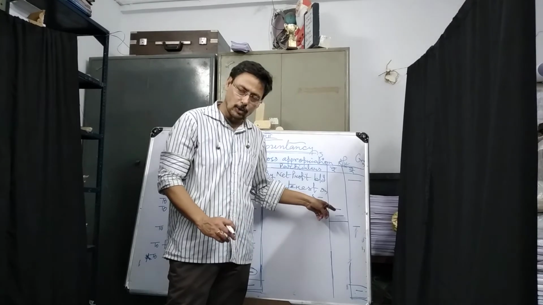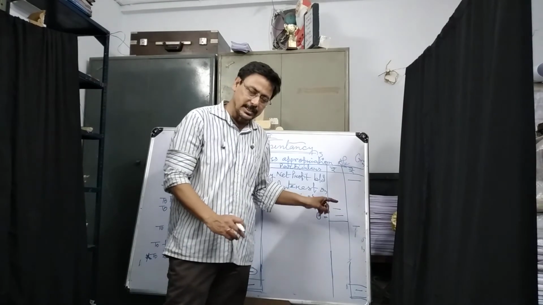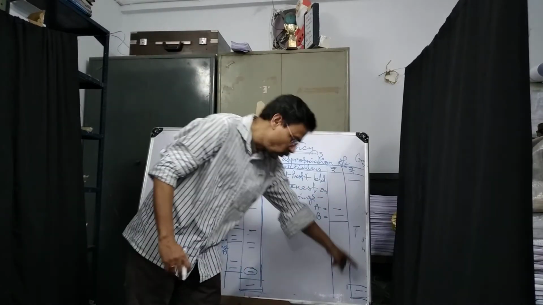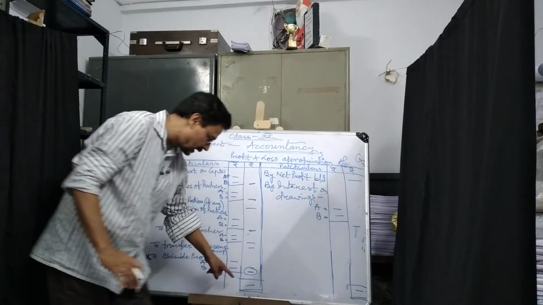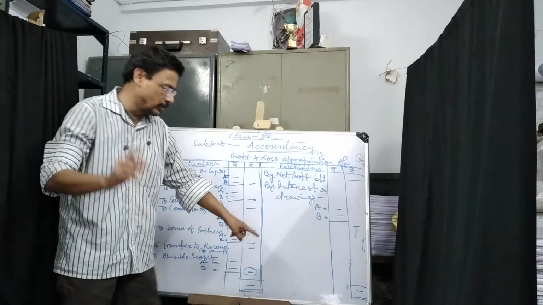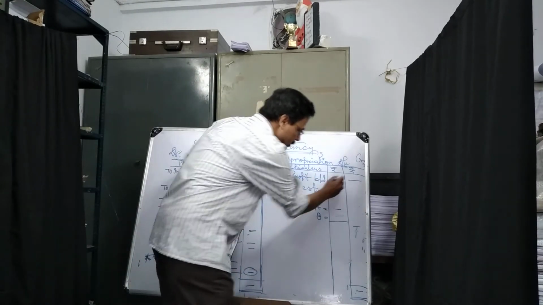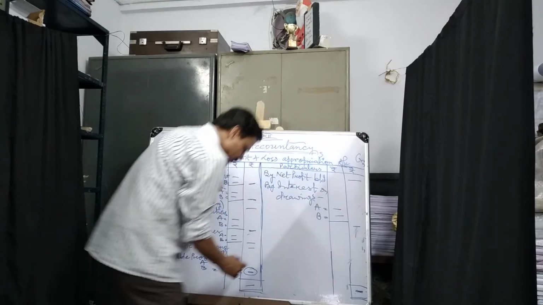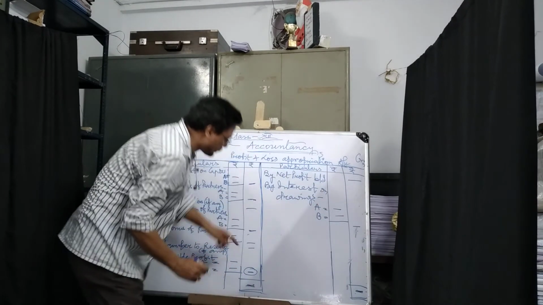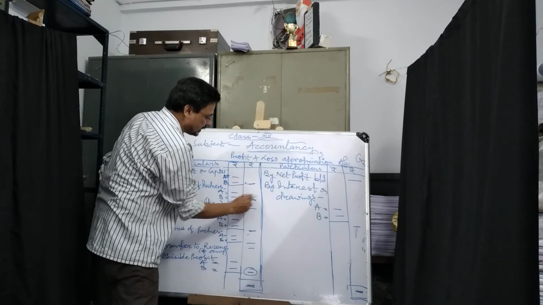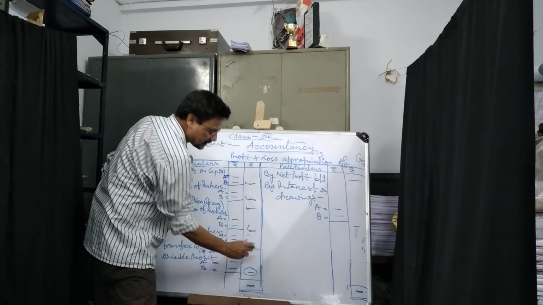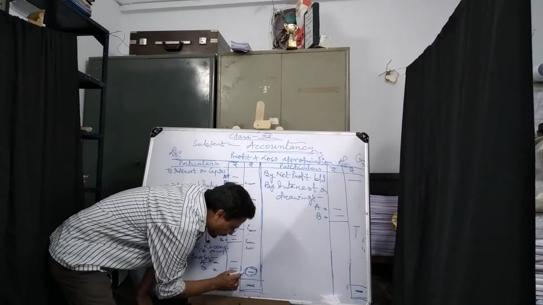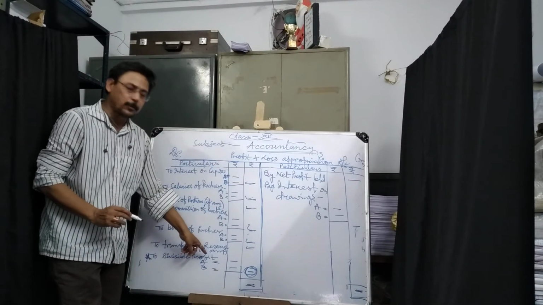A and B, suppose, have withdrawn, then the interest on drawings is the income of the firm that will be added and will come to the credit side. Then go to the total and come to the debit side. Balancing you know very well. Go to the total. This total will come there. If credit side is higher, then come to the debit side and subtract all those items. All these items are to be subtracted. What balance will be there? This is called divisible profit.